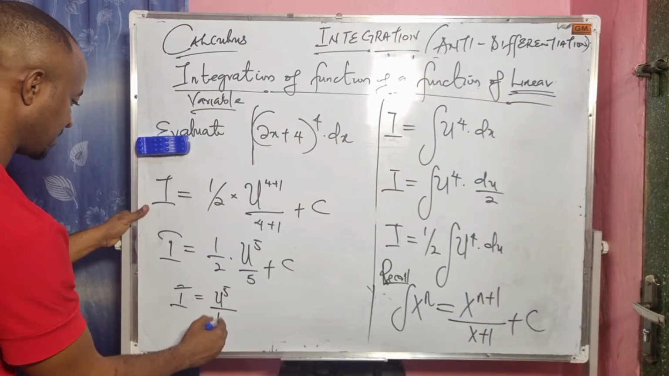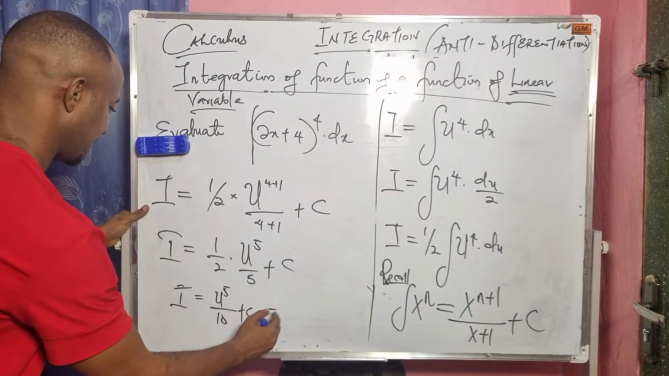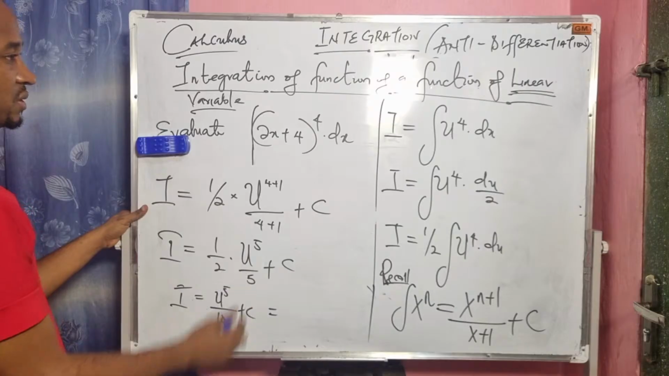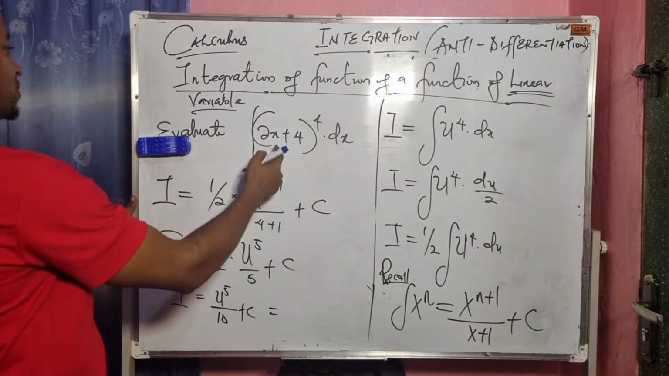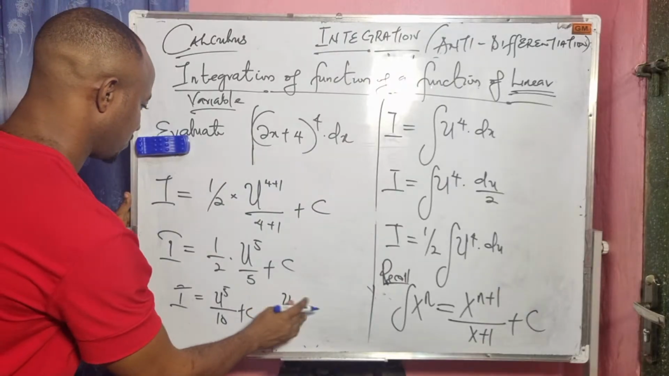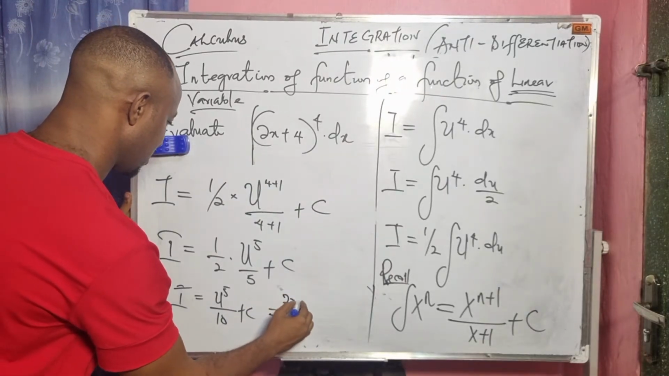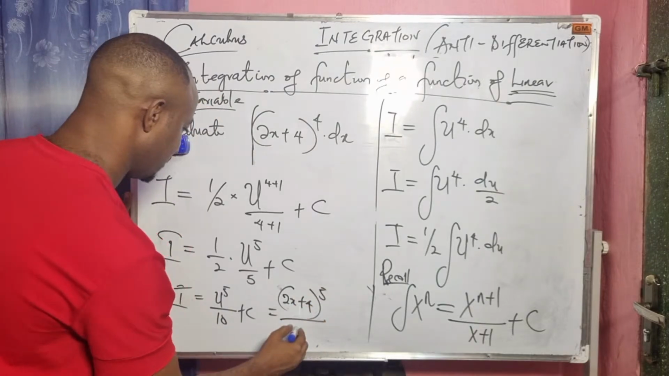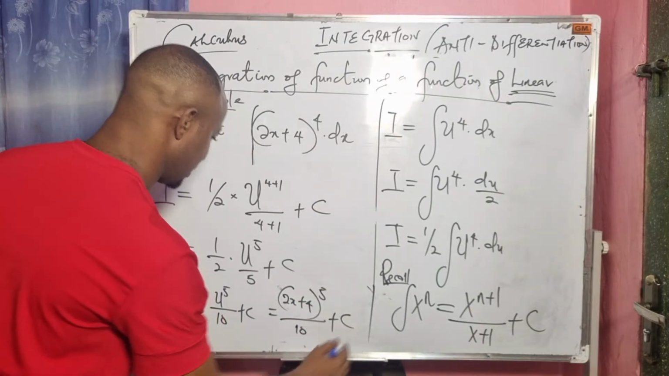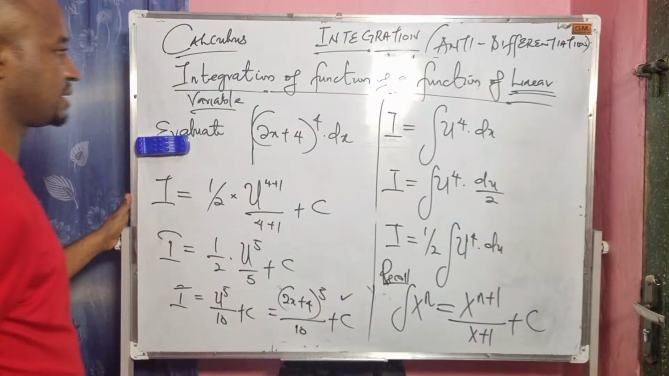2 times 5 is 10, 10 plus c. Final answer becomes our u. Our u is 2x plus 4. Don't forget, we said let u equal 2x plus 4. So here we have u as (2x plus 4) to the power of 5 divided by 10, then plus what? C. Final answer. All right?